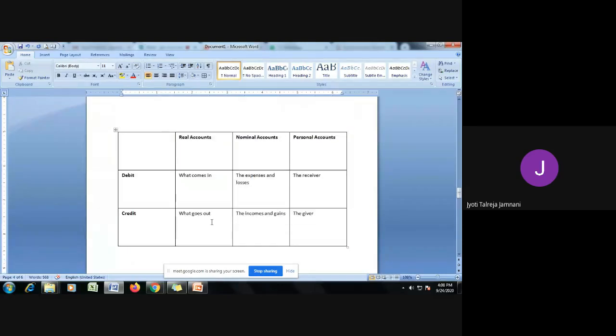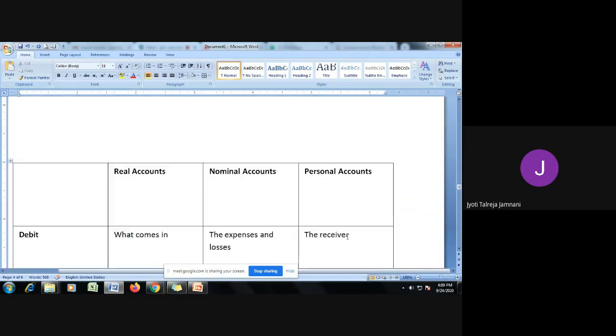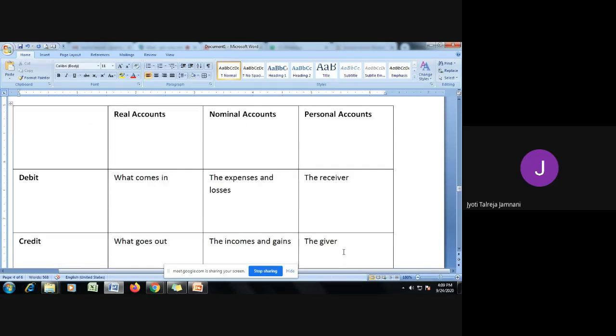Today we'll start problems on journal entries. Before we start the problems on journal entries, we will go through the rules of real account, nominal account and personal account, which I had discussed in my previous session as well.